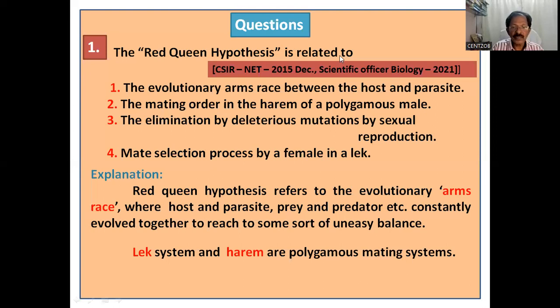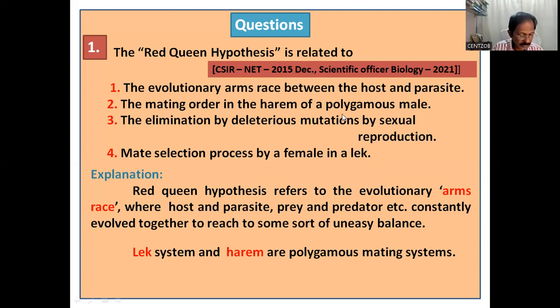The Red Queen Hypothesis is related to: one, evolutionary arms race between the host and parasite; two, the mating order in the harem of a polygamous male; three, the elimination of deleterious mutations by sexual reproduction; four, mate selection process by a female in a lek. It's very clear that the first is the answer, isn't it? The evolutionary arms race between the host and parasite.